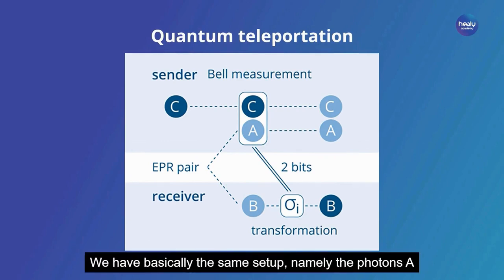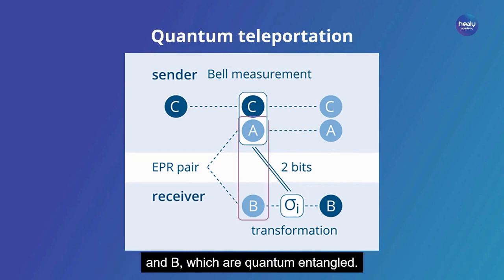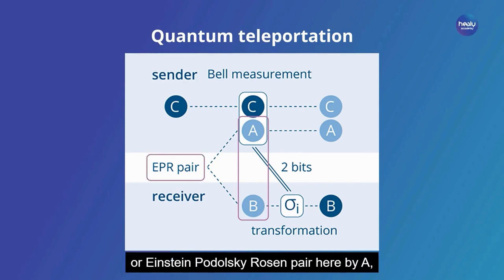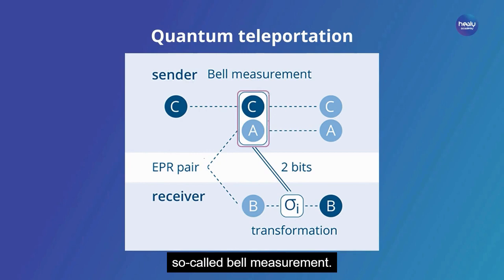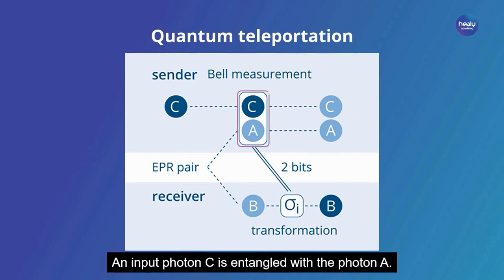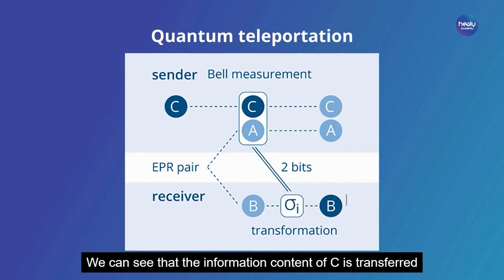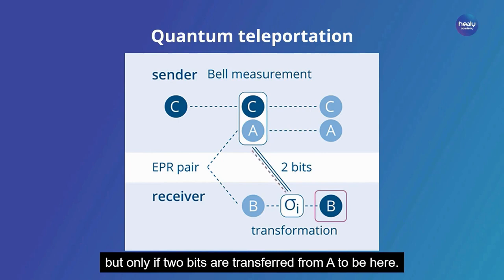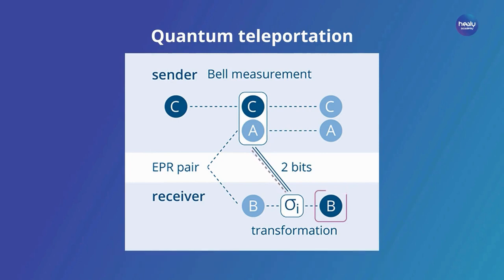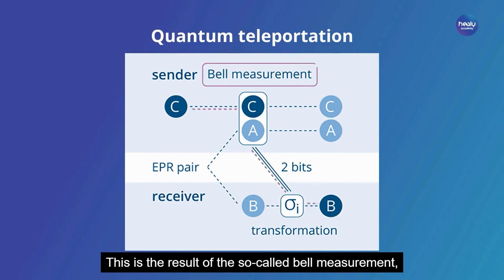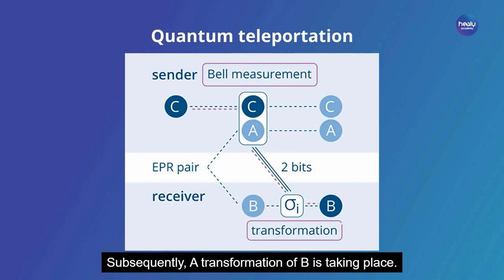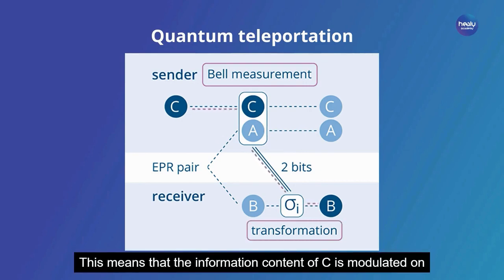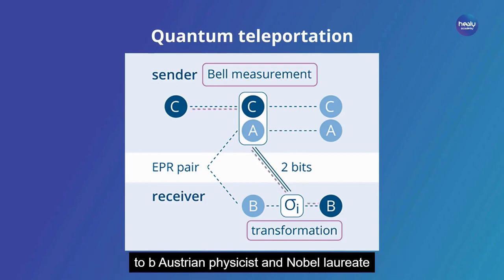Here, we have basically the same setup, namely the photons A and B, which are quantum entangled. They are a so-called EPR or Einstein-Podolsky-Rosen pair. Here, by a so-called Bell measurement, an input photon C is entangled with the photon A. We can see that the information content of C is transferred to the photon B, but only if 2 bits are transferred from A to B here. This is the result of the so-called Bell measurement, which entangled C and A with each other. Subsequently, a transformation of B is taking place. This means that the information content of C is modulated onto B.